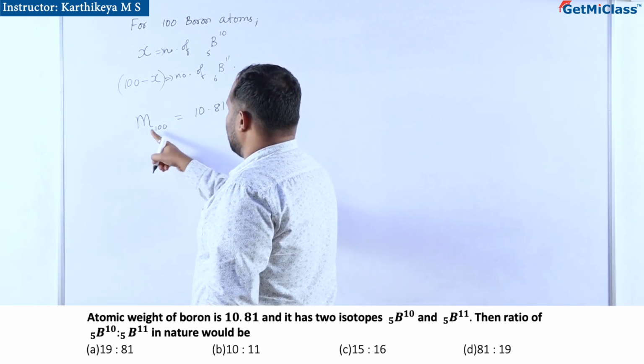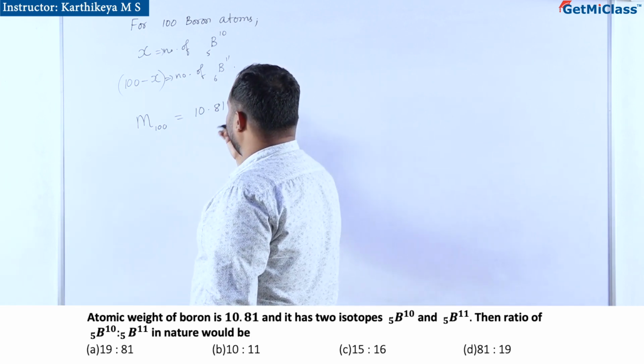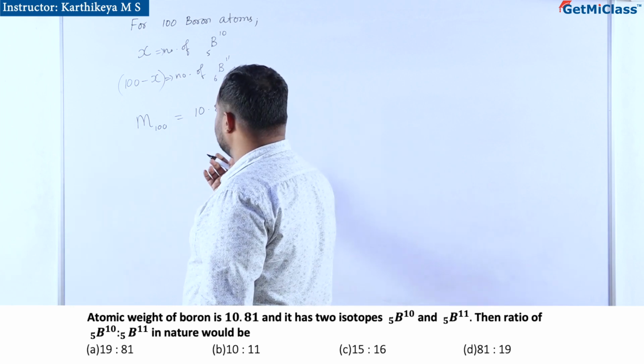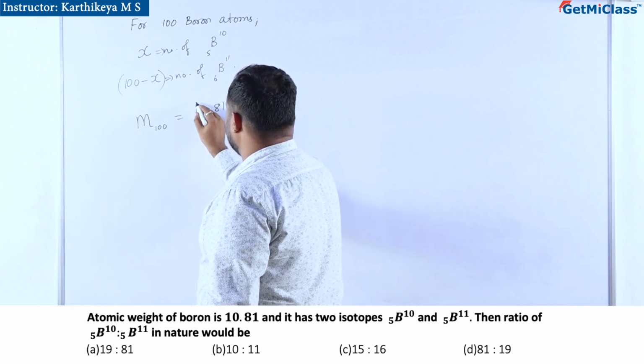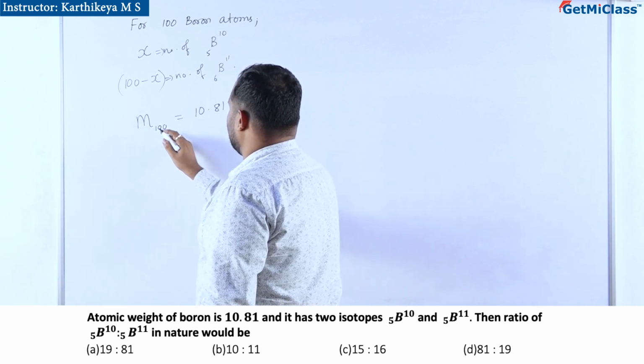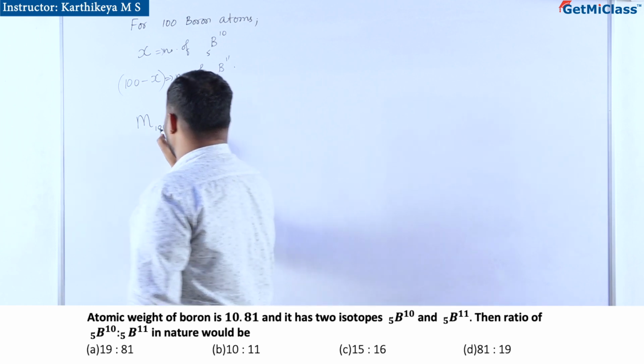Mass of one boron atom on an average is given as 10.81. This is the mass of the boron atom.